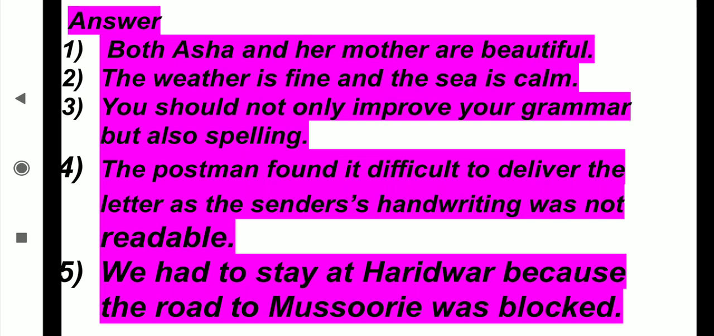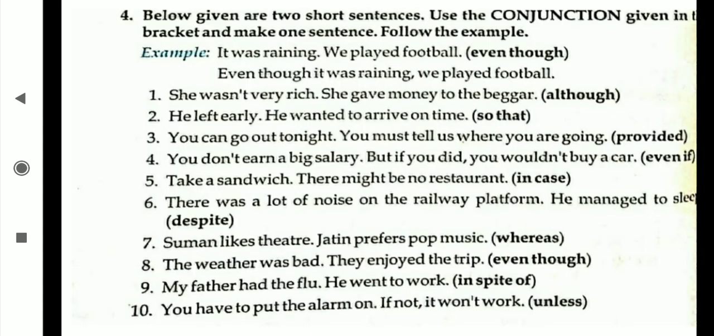Last one, we had to stay at Haridwar. The road to Mussoorie was blocked. We had to stay at Haridwar because the road to Mussoorie was blocked. Okay. Now the next, third question you can fill in the textbook only, but the fourth question you are going to write down in the notebook. Okay. Third question you can also try, what the answer will be. Now we will see the fourth question, questions and answers.